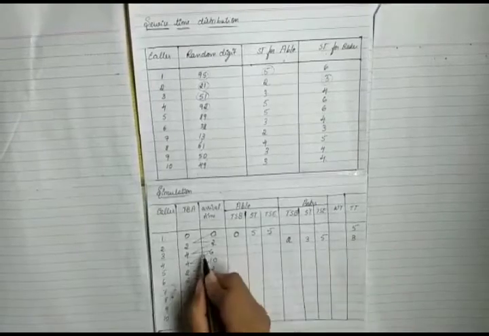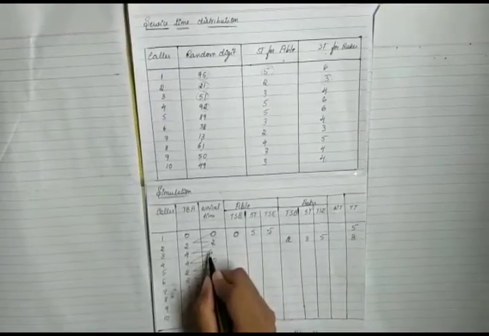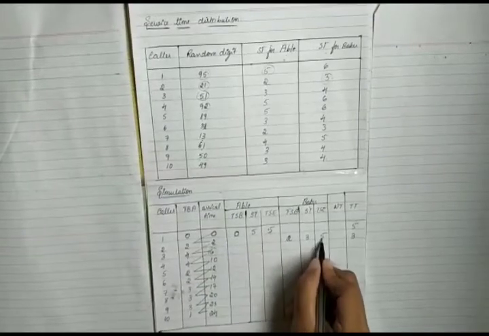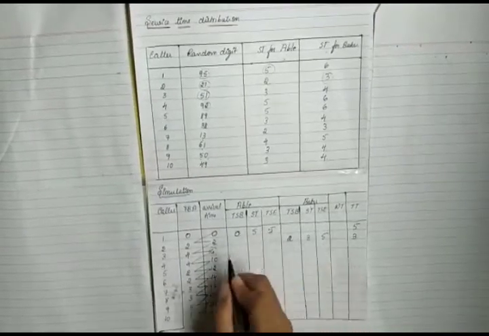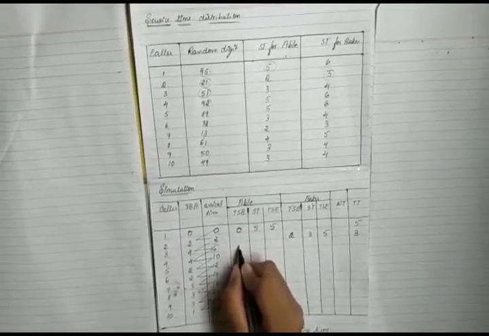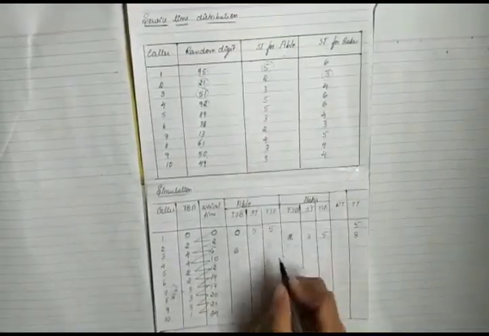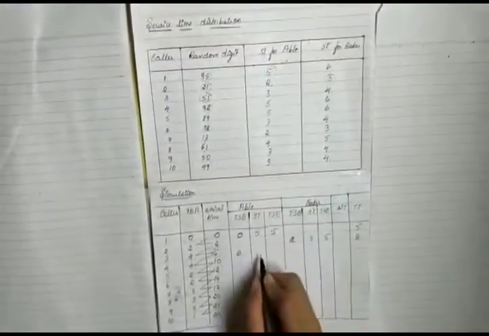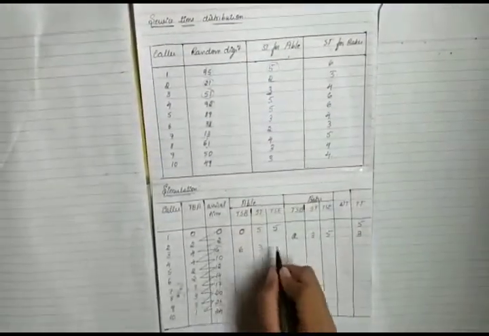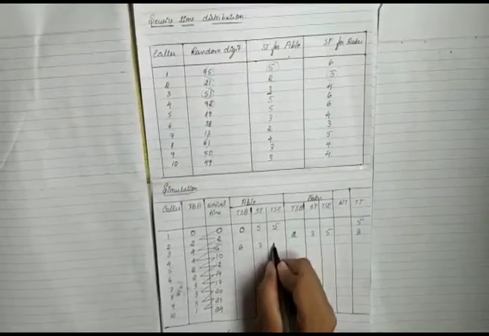Next, caller 3 arrives at 6. So, both Abel and Baker are free. So, the priority is given to Abel with the service time 3. That is 6 plus 3 is 9. So, the total time spent in the system is again 3.